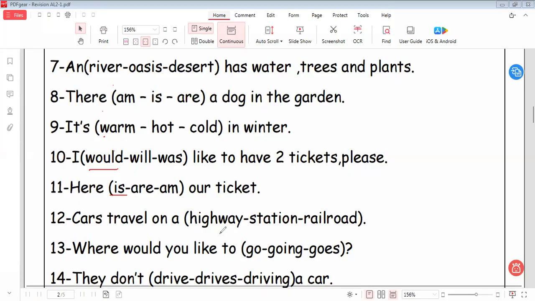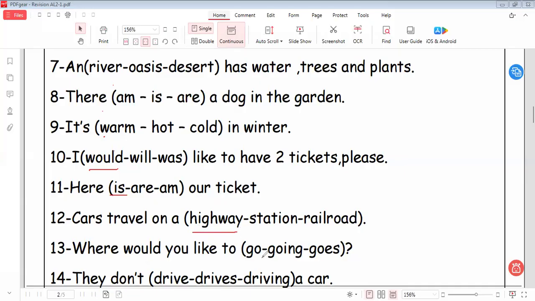Cars travel on space: station. Cars travel on space: in highway, in station, in railroad. Railroad, I think we all know during our lesson that railroad it will be trains. Station it will be trains. Highway. So the correct answer is highway.